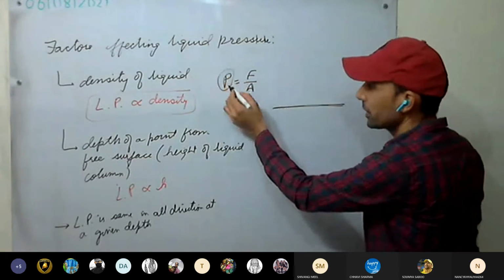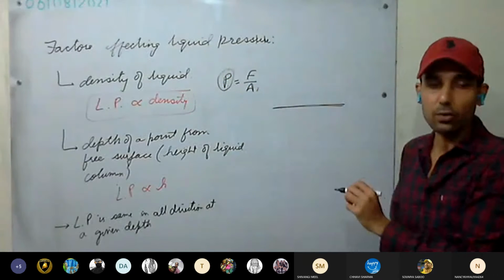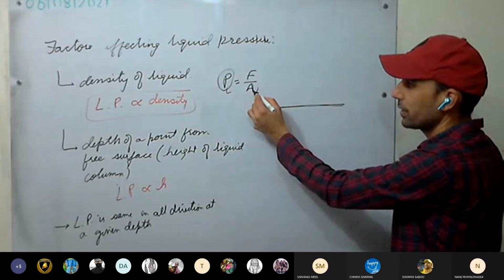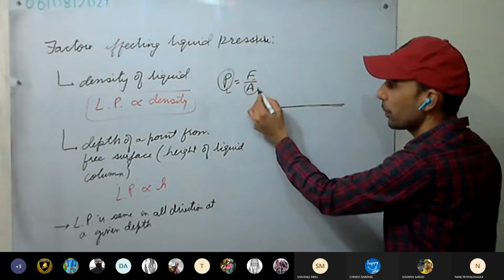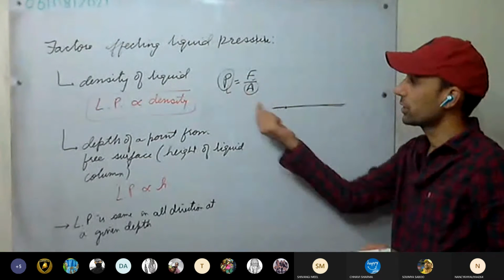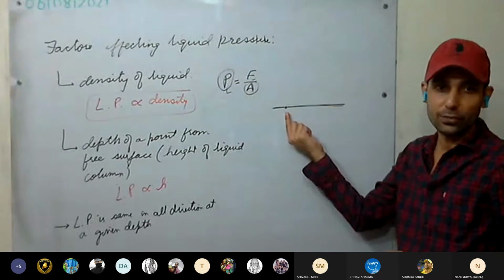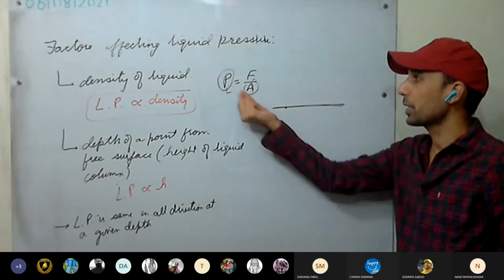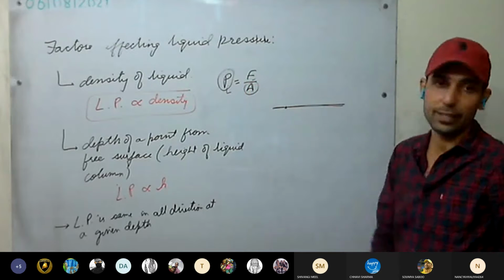The pressure is independent of the surface area. How? Because pressure is force per unit area. We are calculating how much pressure is applied on a unit area. Therefore, we can say pressure is independent of area.